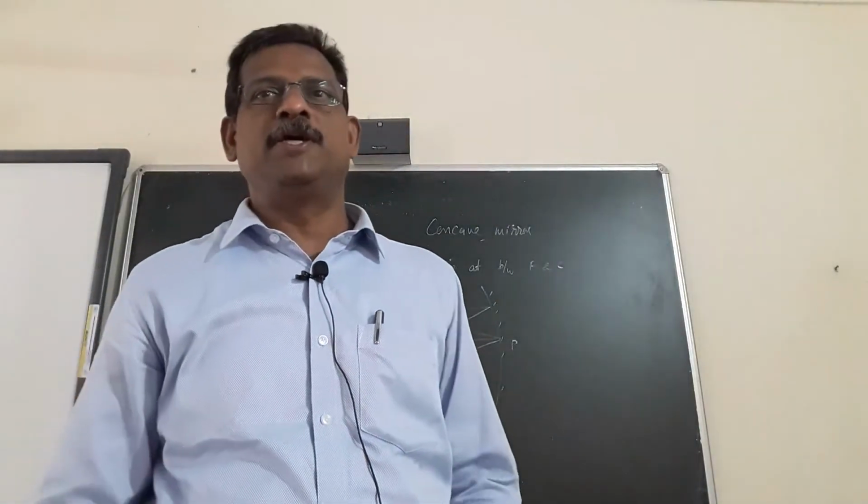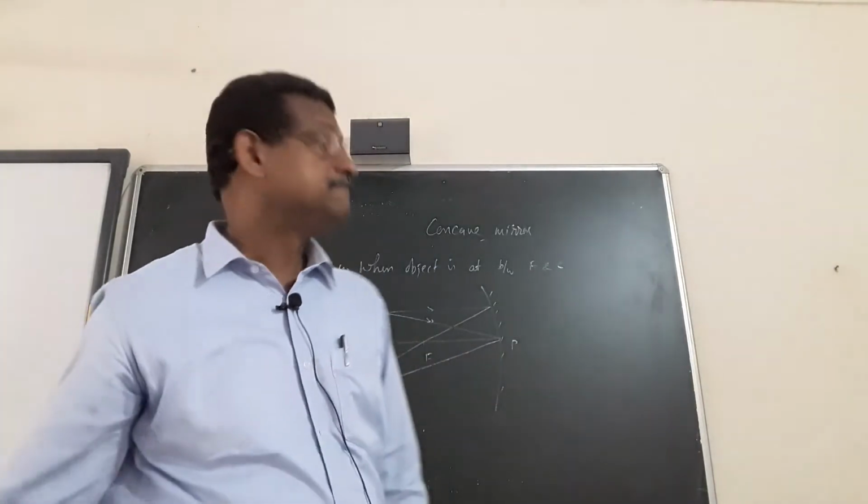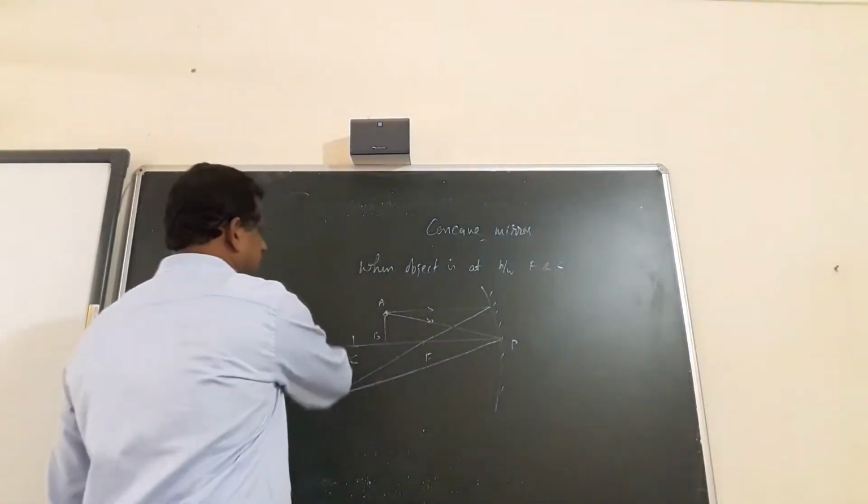Okay, next case number 5. Suppose the object is coming at the focus. When the object is at the focus, case number 5.